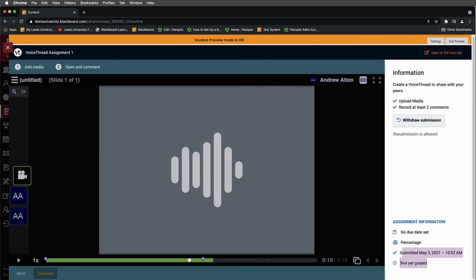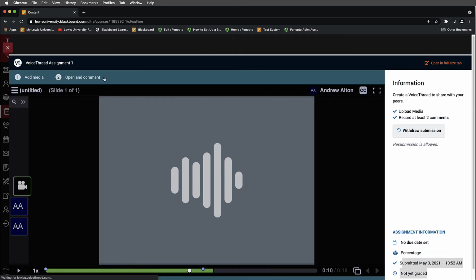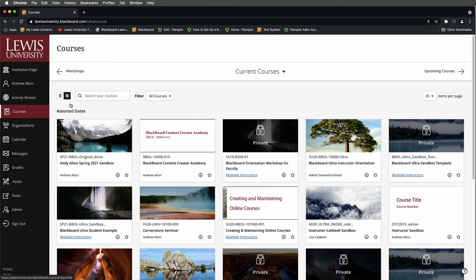Okay, so I hope this gives you at least some idea of some of the updated features inside of VoiceThread, particularly how to set them up in Original. But you'll also notice if you've been a VoiceThread user for a substantial amount of time that this particular tool has definitely upgraded some, okay?